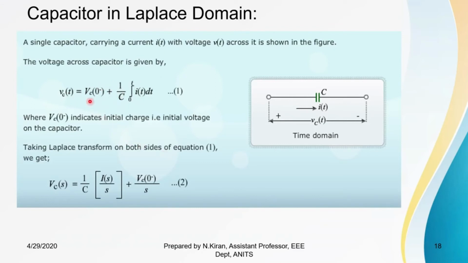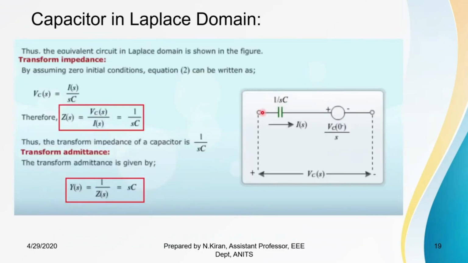If I apply Laplace transform, this becomes Vc of S is equal to, since this is a constant, Vc of 0 minus by S, plus 1 by C into the Laplace transform of an integral function, which becomes I of S by S. So here also each term represents voltage. So a capacitor in the Laplace domain can be represented as a capacitor of value 1 by Sc,